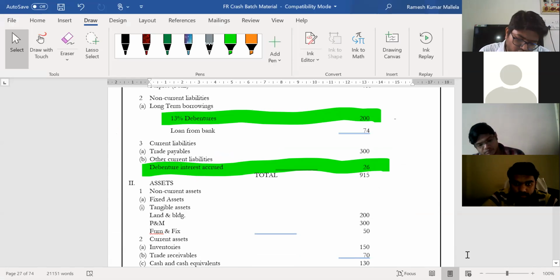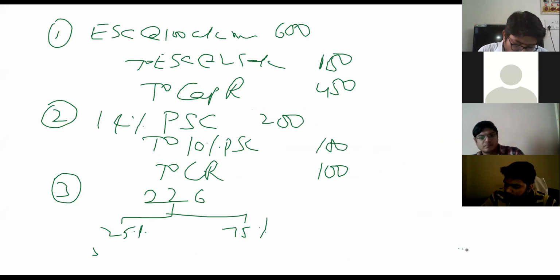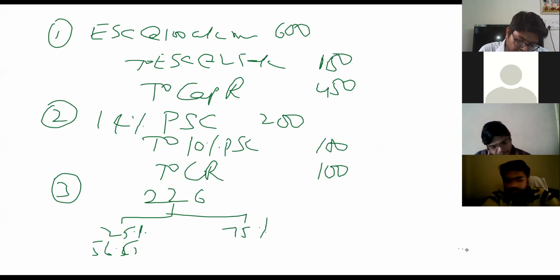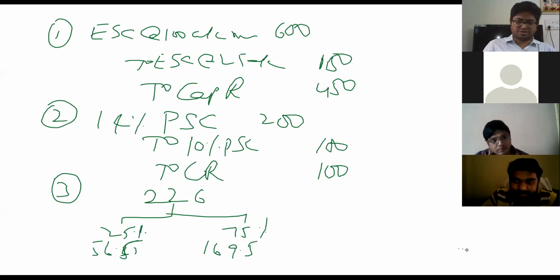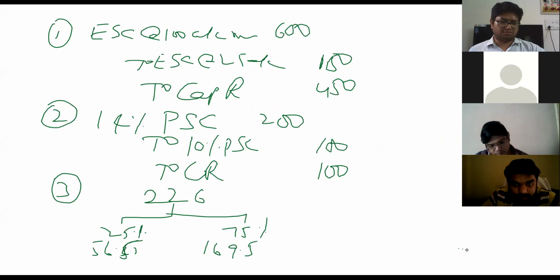Okay, so 226 into 25%, please tell me someone. All right, 56.5, and on the other side it's going to be how much? 169.5. Thank you, Srikar. So these are the values for which I'll have to account now.